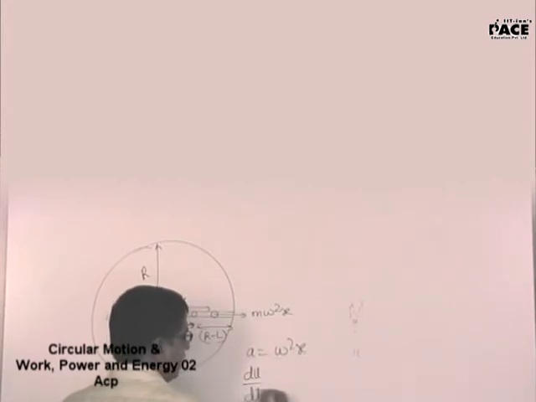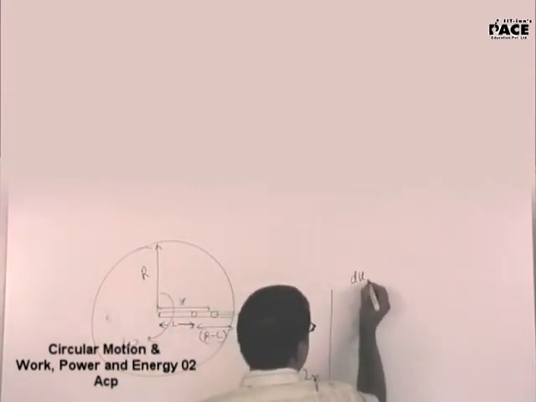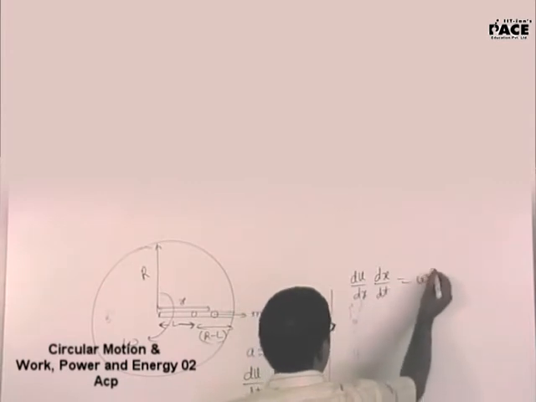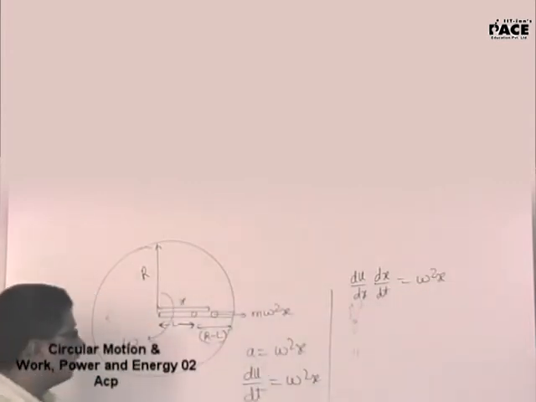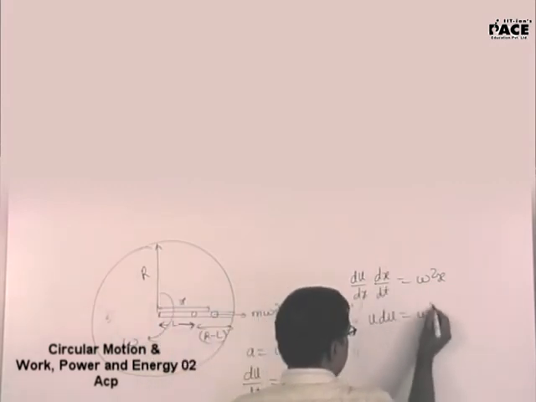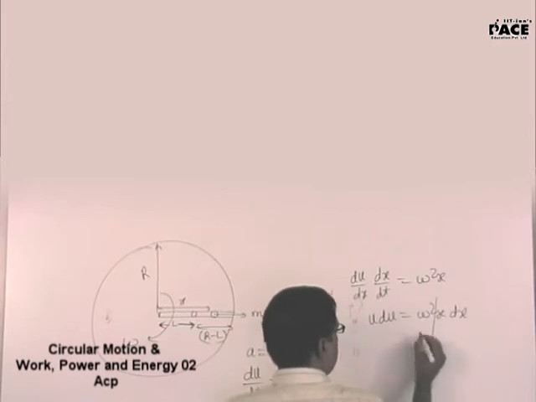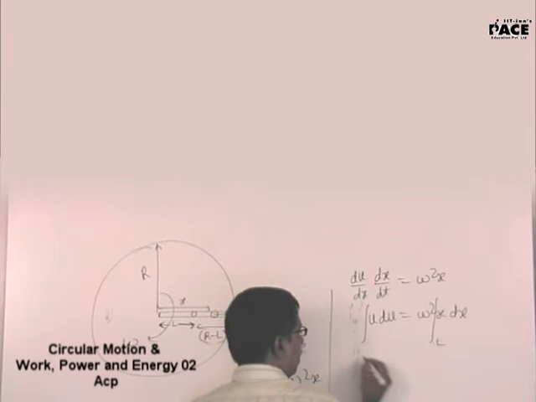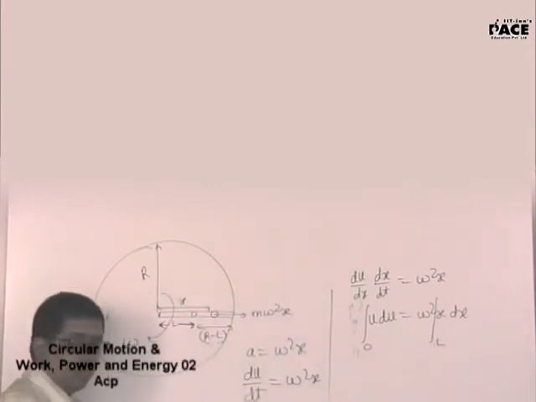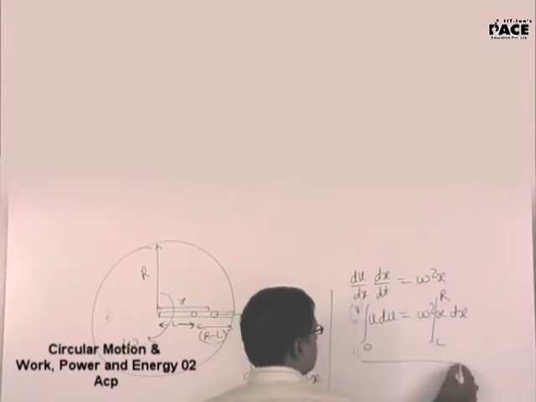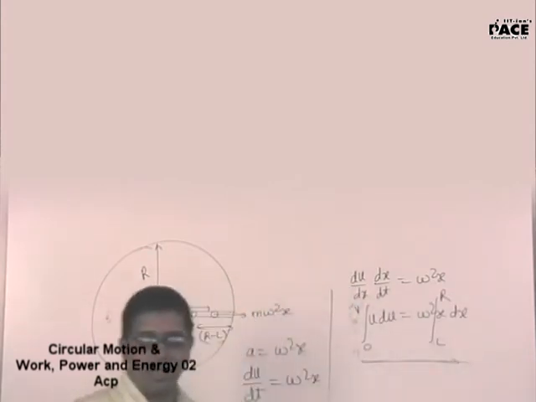Acceleration is dv by dt. This will be dv by dx into dx by dt, which is omega square x. Now dx by dt is v, so v dv is equal to omega square x dx. Omega is a constant. x is equal to L, the velocity was 0, you released it from that position. x is equal to R, you are asking me for the velocity. I will get the velocity of that particular mass.